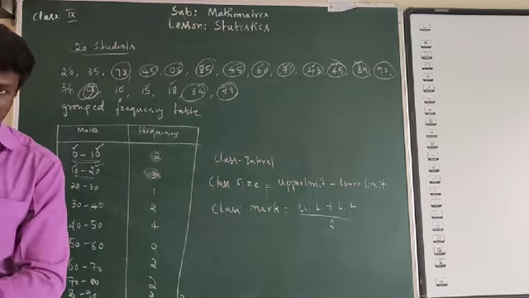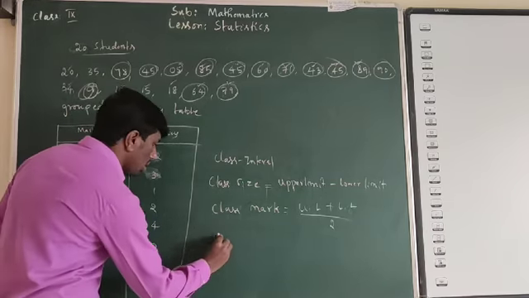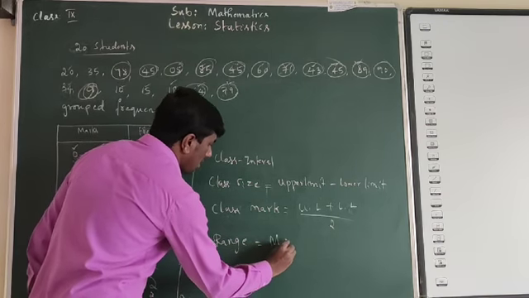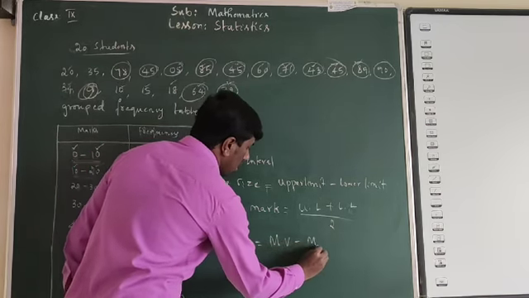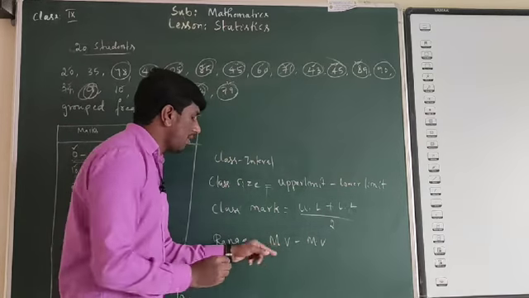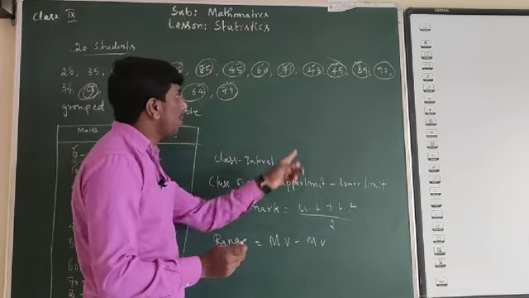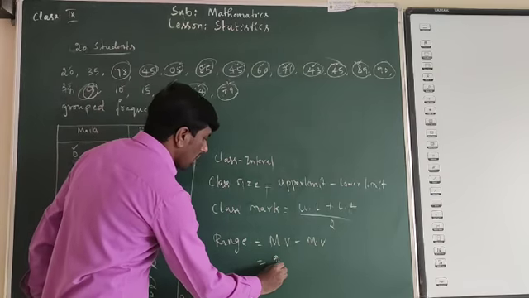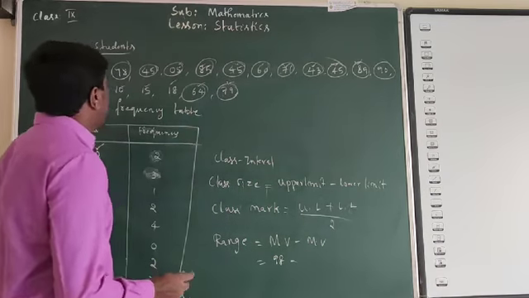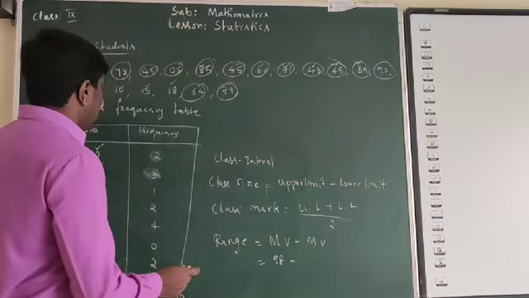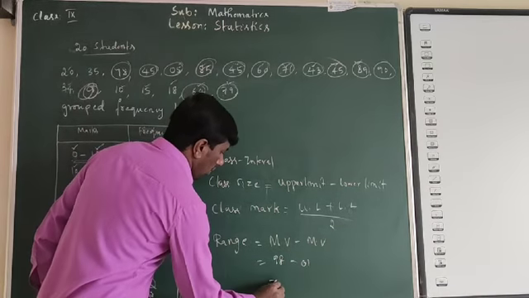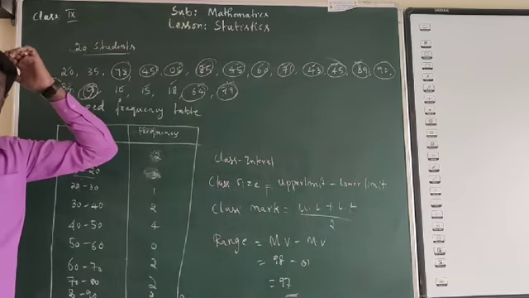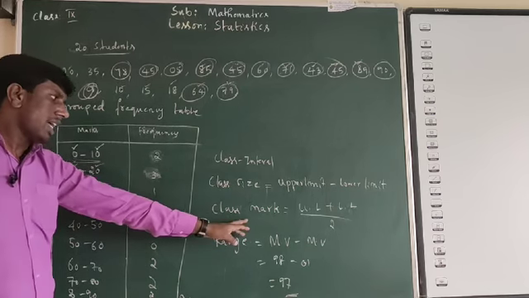Then what is the important thing? We have range. Range is equal to maximum value minus minimum value. What is the maximum value here? 98. Minus what is the minimum value? 01. So what is the answer? 97. 97 is the range of this data.